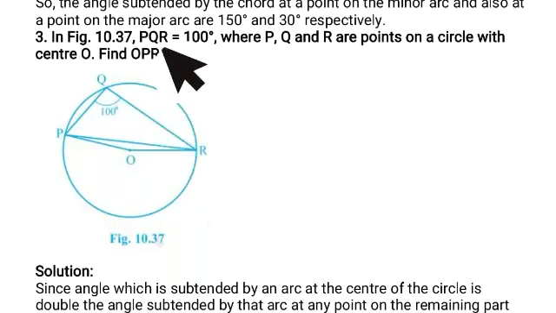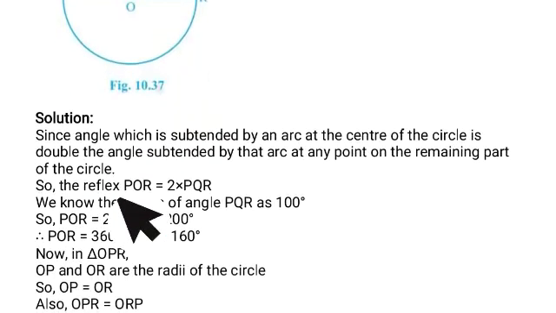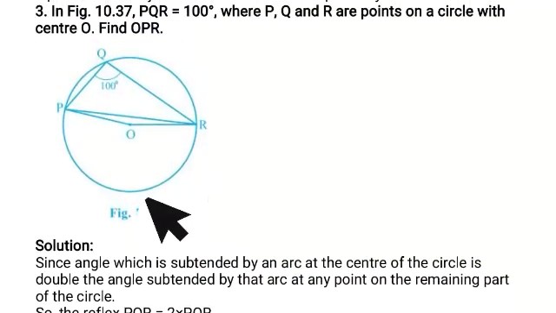In figure 10.37, angle PQR equals 100 degrees, where P, Q and R are points on a circle with center O. Find angle OPR. Here we will mark a small angle, and that we have to find. The reflex of angle POR equals 2 times PQR.